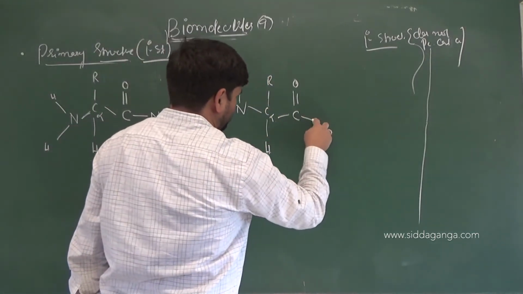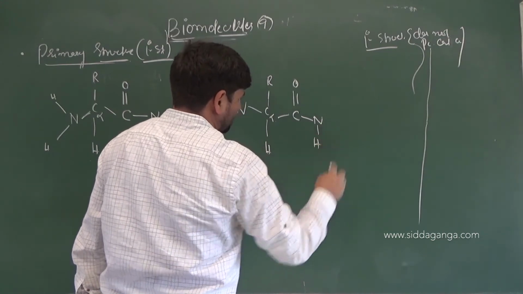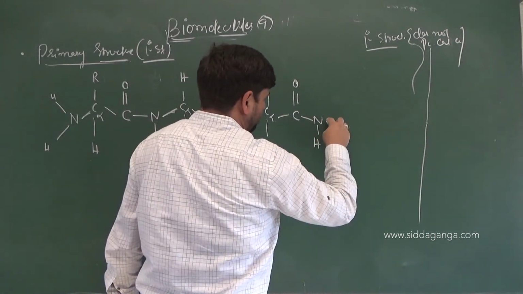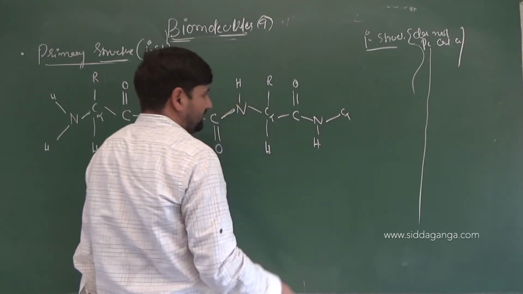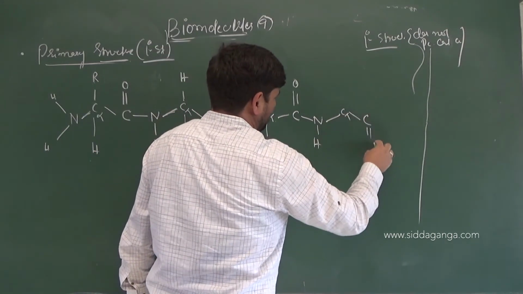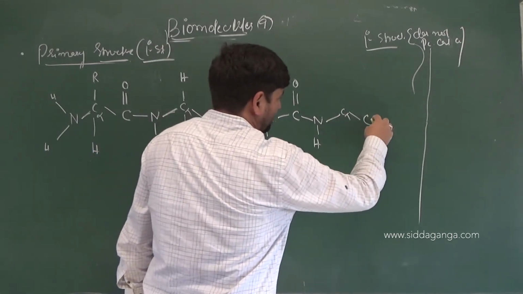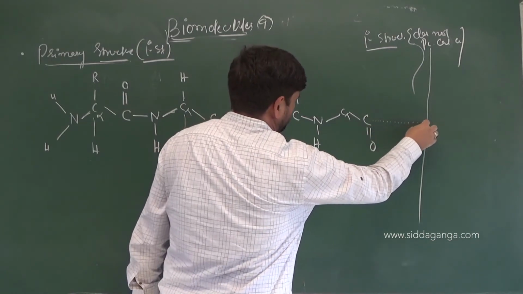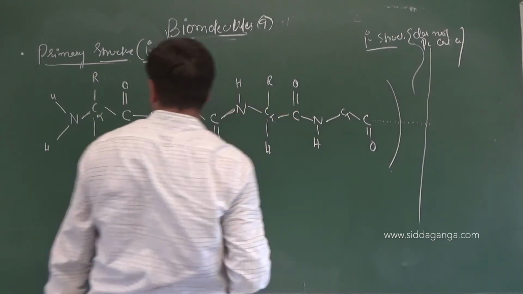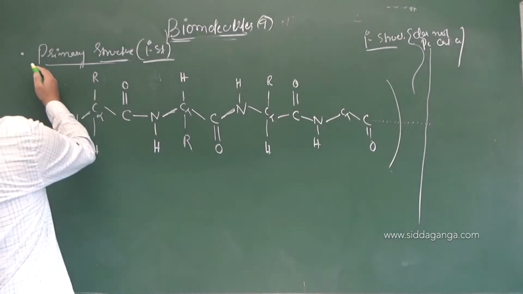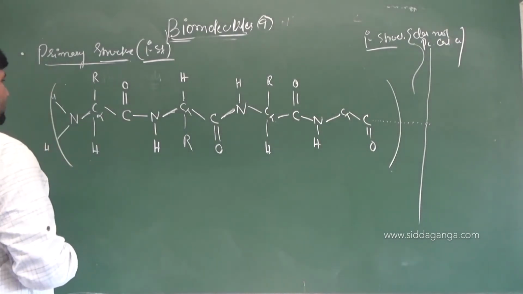So C double bond O, you have NH here. Clear or not? Then what do you have on the other side? Again C alpha, then you will have C double bond O. Then it can continue on with the other groups respectively, right or not? So this can also continue on. If this hydrogen is removed, this will continue on, amide linkage.